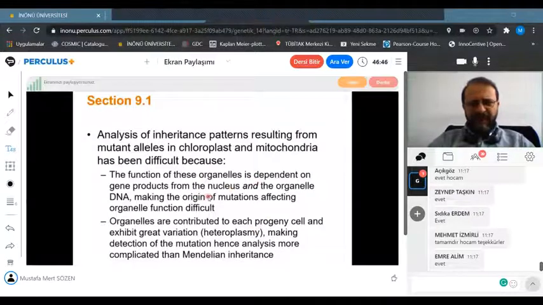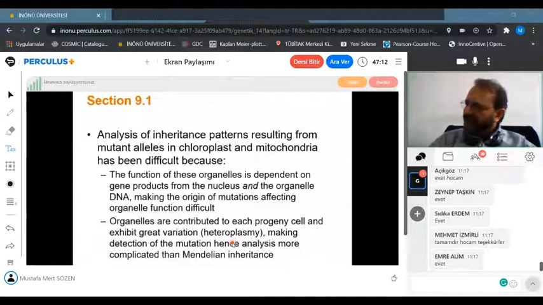Another thing we have to notice here is the most important rule. We receive mitochondrial DNA only from the mother. Only the mother's DNA is copied to the mitochondria of offspring. That's one. There is another thing, heteroplasmy.